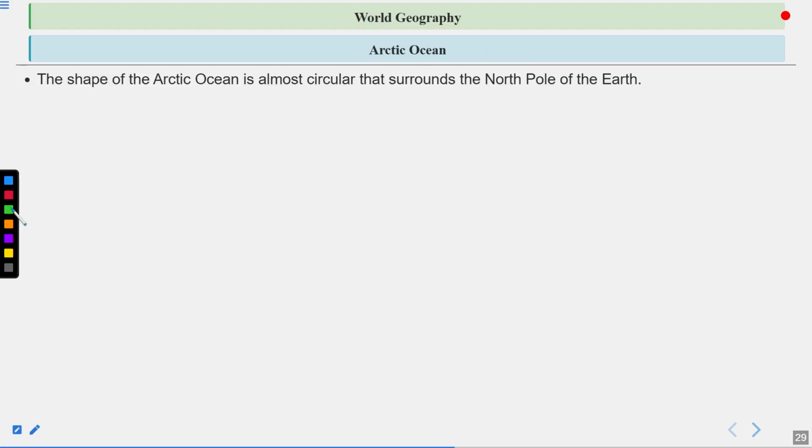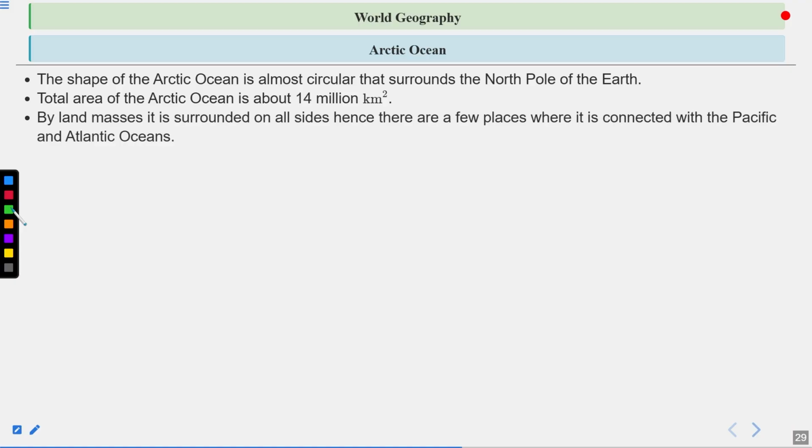Now let's talk about another ocean, the Arctic Ocean. The shape of the Arctic Ocean is almost circular, and it surrounds the North Pole of the Earth. If you go towards the north from Asia and reach Russia, then after moving further north of Russia, you will find the Arctic Ocean. The total area of the Arctic Ocean is about 14 million square kilometers. It is surrounded on all sides by land masses. Hence, there are only a few places where it is connected with the Pacific and Atlantic Oceans.